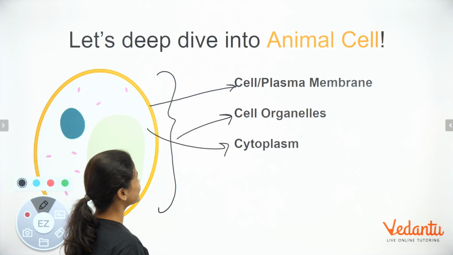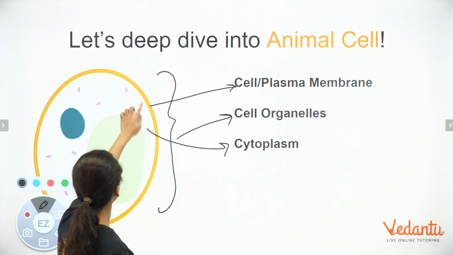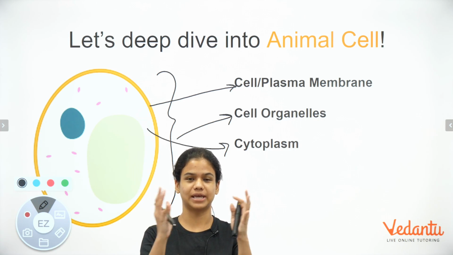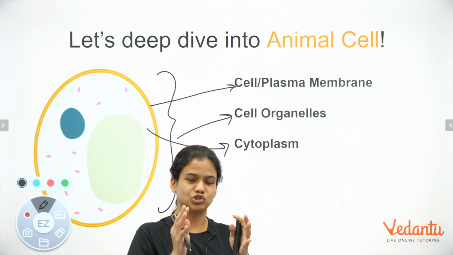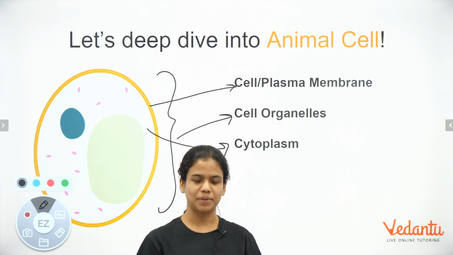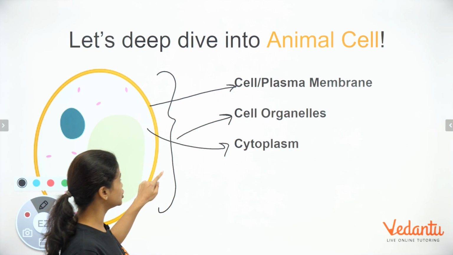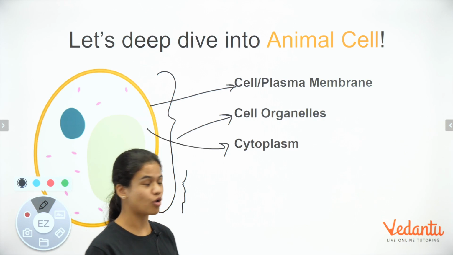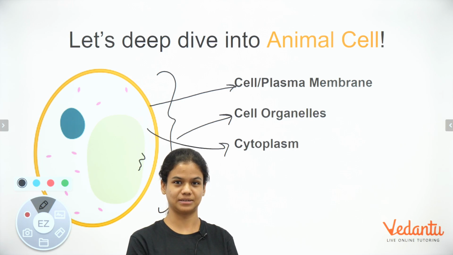Let's understand what a cell or a plasma membrane actually does. Can we see that the yellow outline, which is the cell or the plasma membrane, helps to keep the cell together, helps to keep the cell in shape? Other than keeping it in shape, it also helps to differentiate it from its surroundings and other cells. It creates a differentiation between its surroundings and inside the cell, and also if there are other cells around this cell, it will create a differentiation between that.